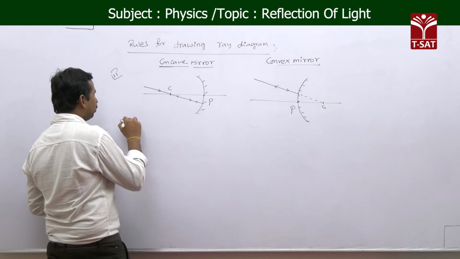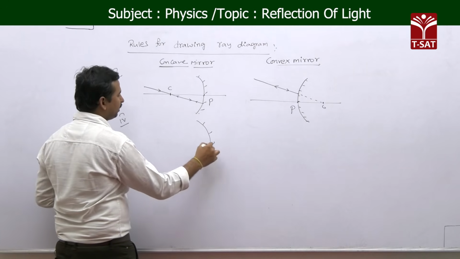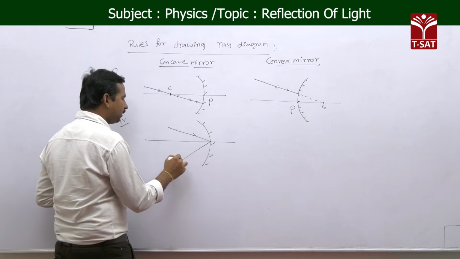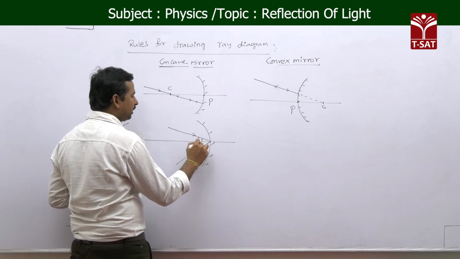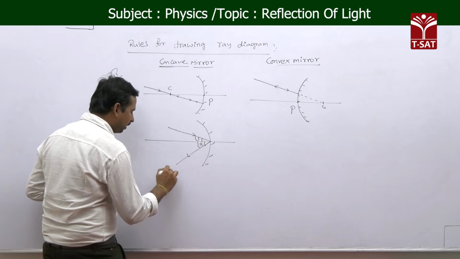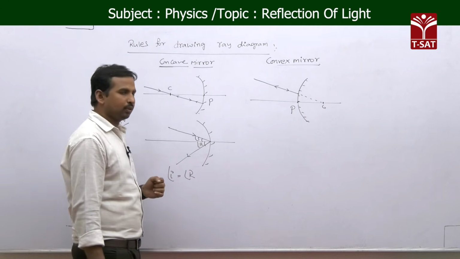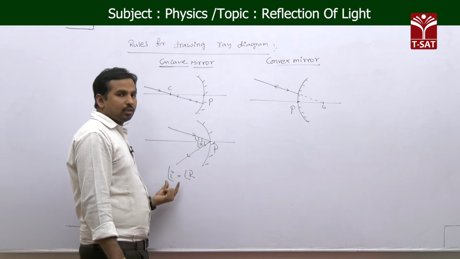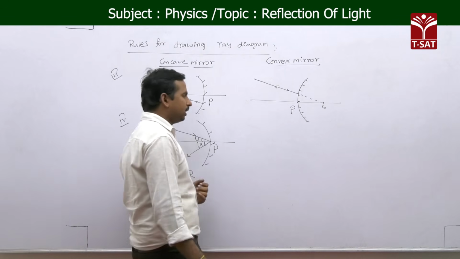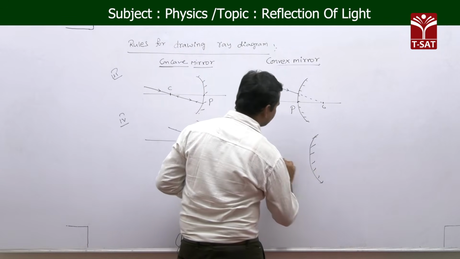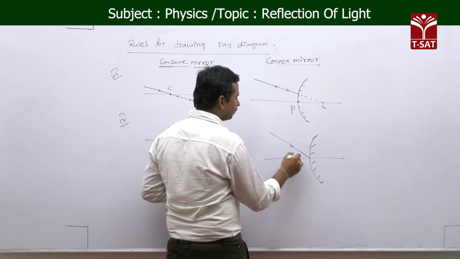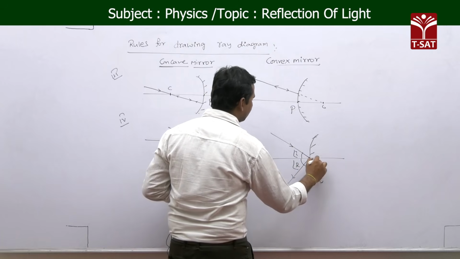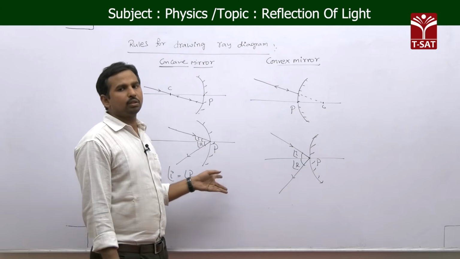Next, rule 4: for any spherical mirror, if a light ray is incident on the pole, which is the geometric center of the spherical mirror, then after reflection the angle of incidence and the angle of reflection are both equal, which means we get a regular reflection. Even for the convex mirror it is the same, like this. Here again, the angle of incidence and angle of reflection are the same when the light ray is incident on the pole of the spherical mirror. This is our rule 4.